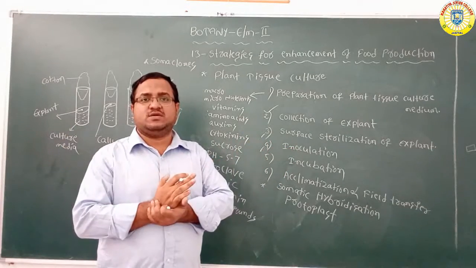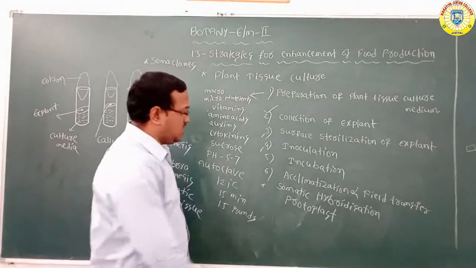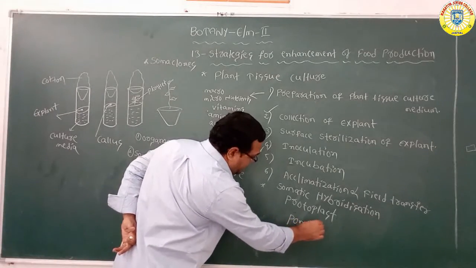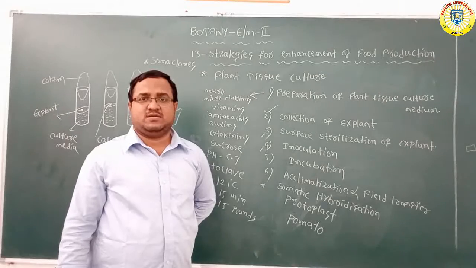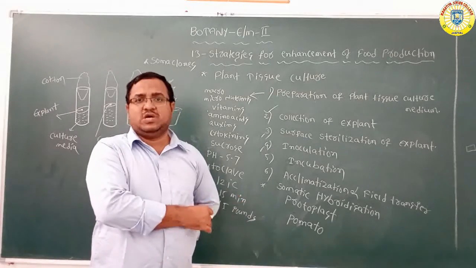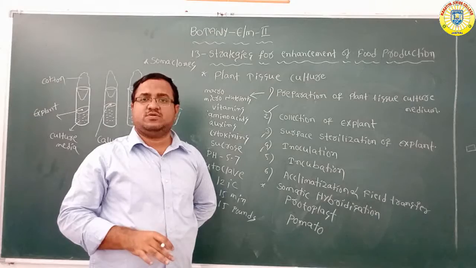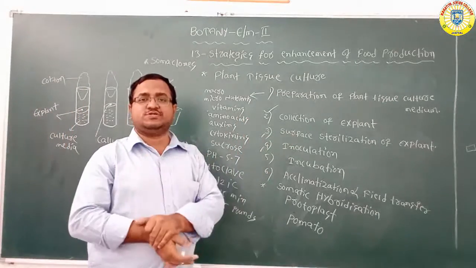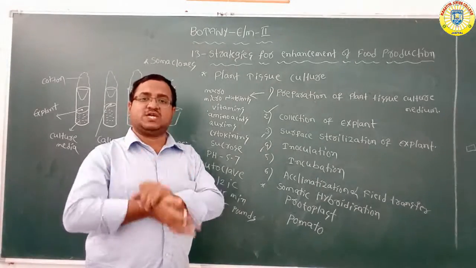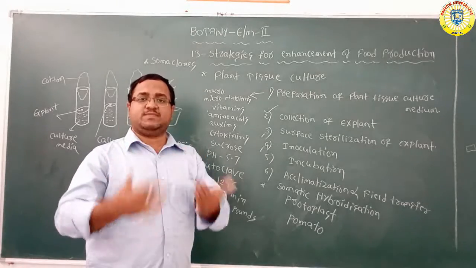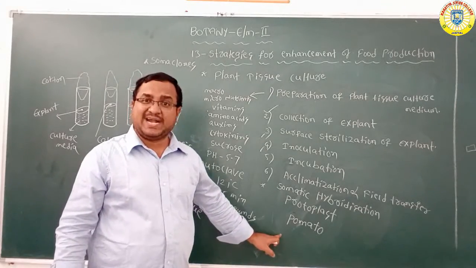Because of this fusion, a new hybrid plant is developed, called pomato. This is a somatic hybrid plant. We get a new protoplast by fusion, and if you further culture it, you get the new hybrid plant called pomato.